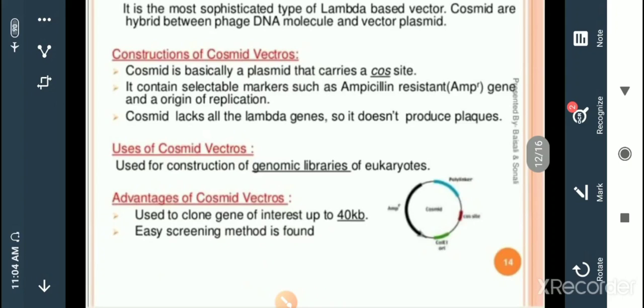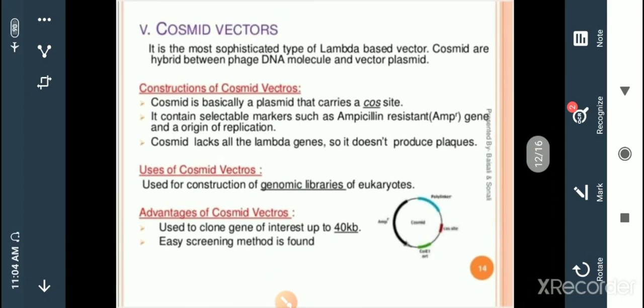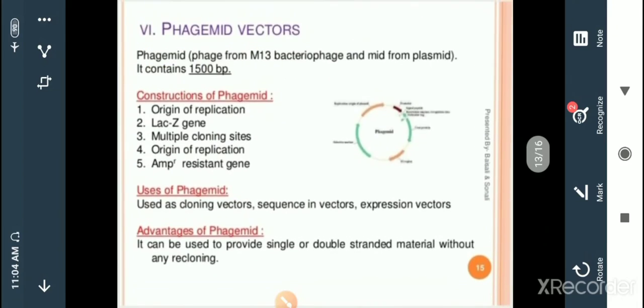What are the advantages of cosmid vectors? They can be used to clone genes of interest up to 40 kilo base pairs. That is a very good amount, and easy screening methods are available. Screening can also be done easily.